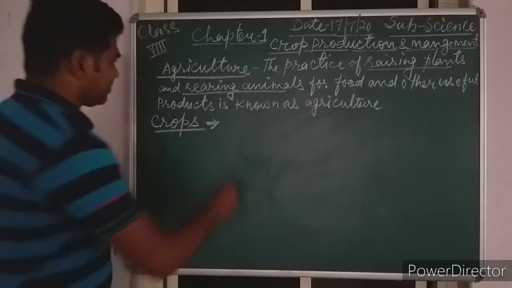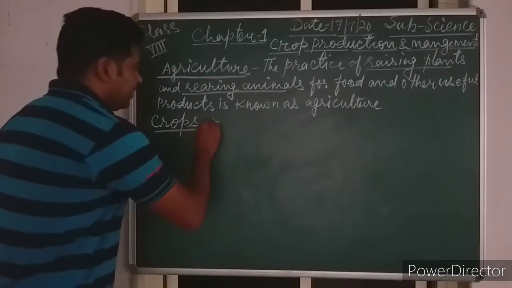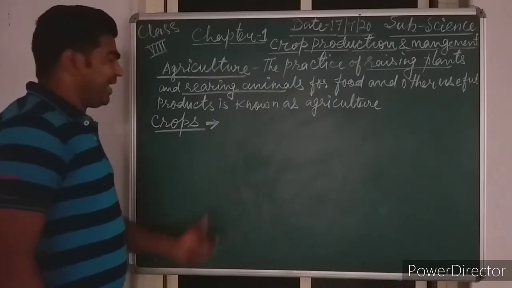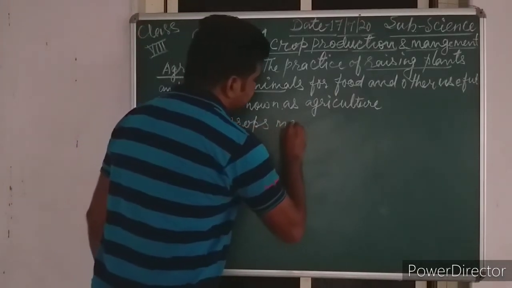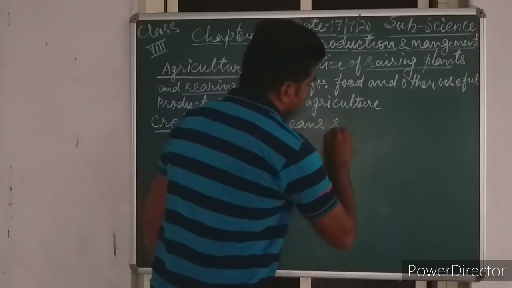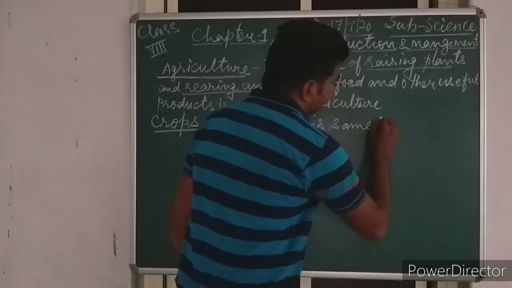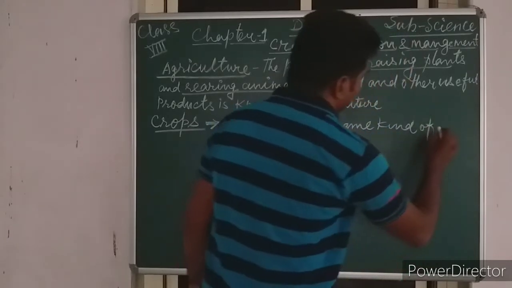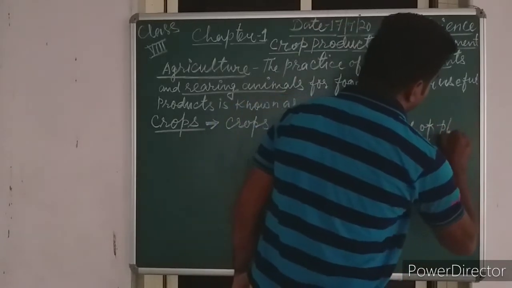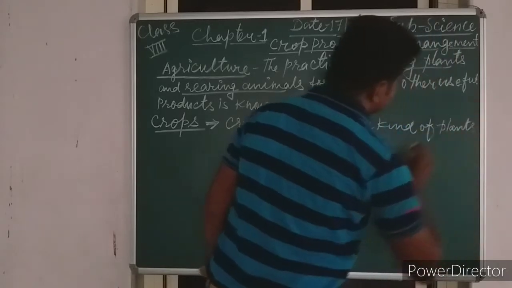So we can write down the definition. Crops means the same kind of plants.